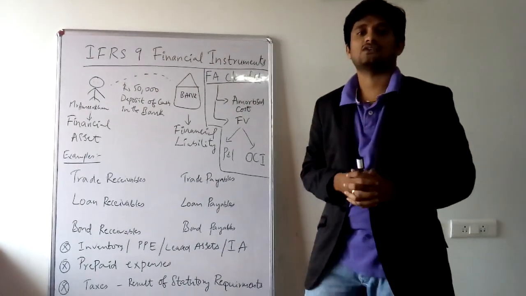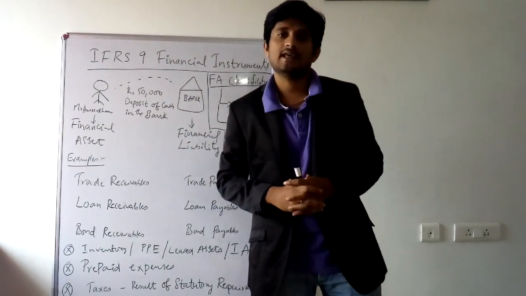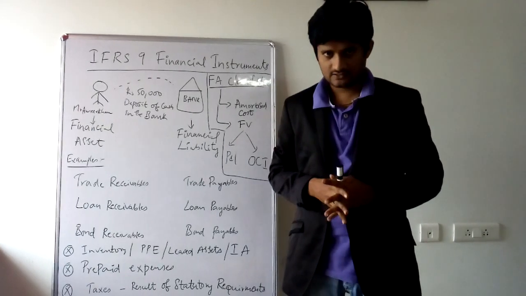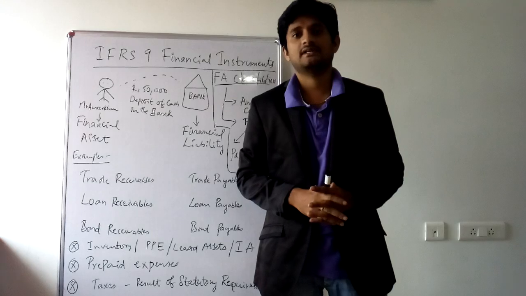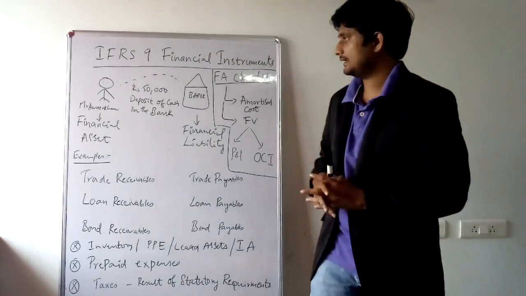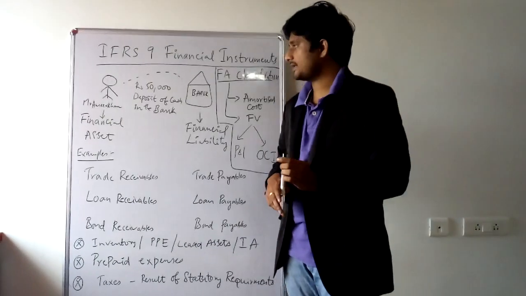What is a financial instrument? A financial instrument is any contract that gives rise to a financial asset of one entity and a financial liability of another entity. Let us take one example here.